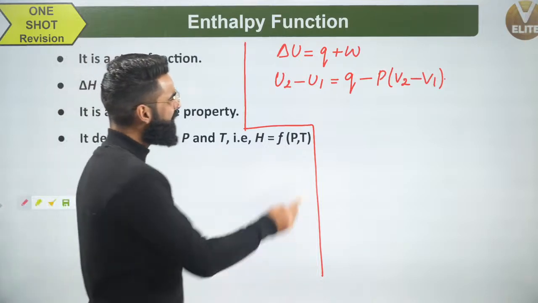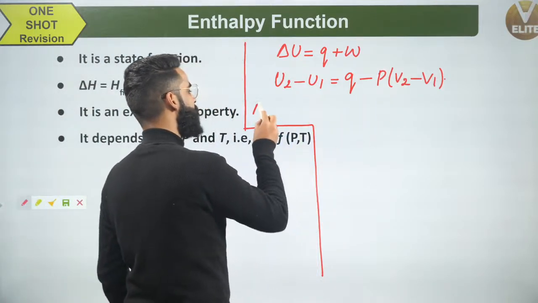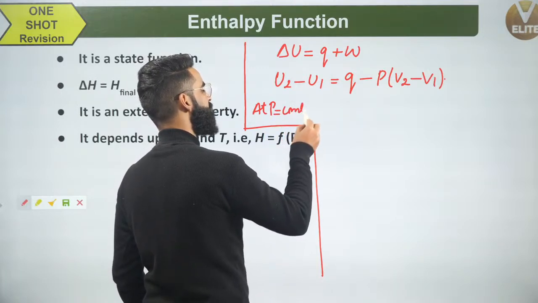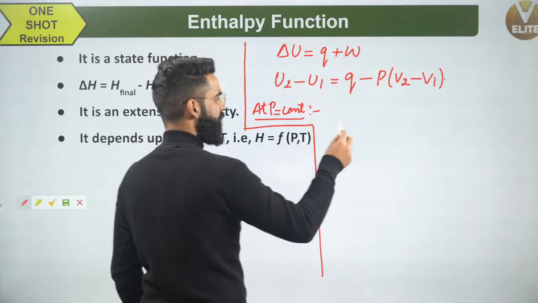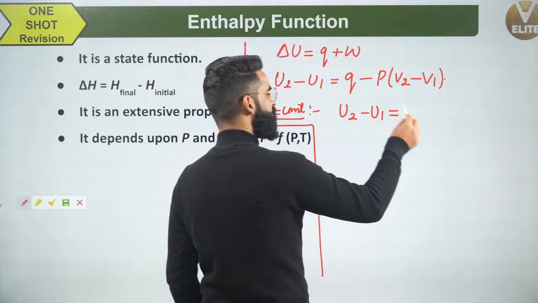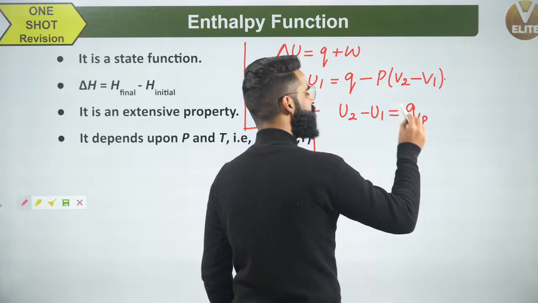Now, if I write the same equation keeping the pressure of the system constant, then it's going to be U2 minus U1 is equal to, instead of Q, I'll be writing QP. What is QP?